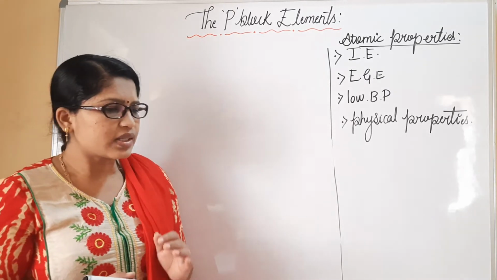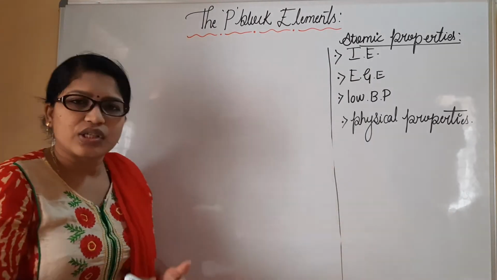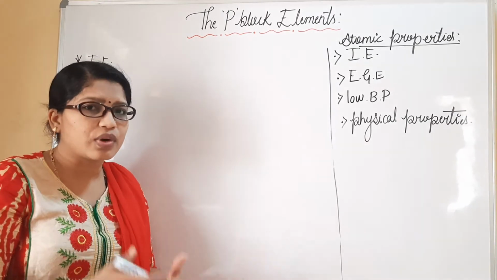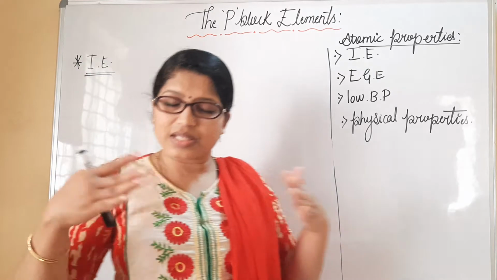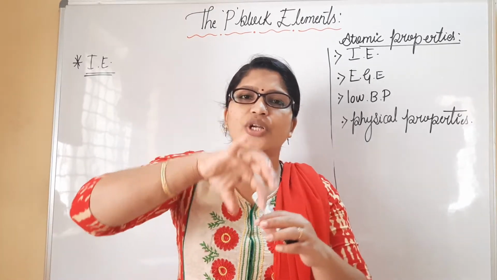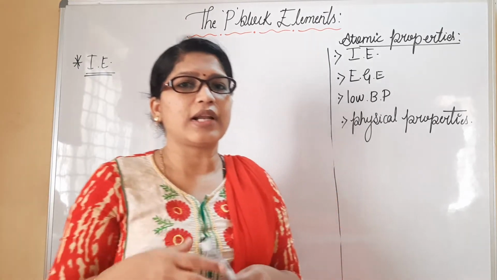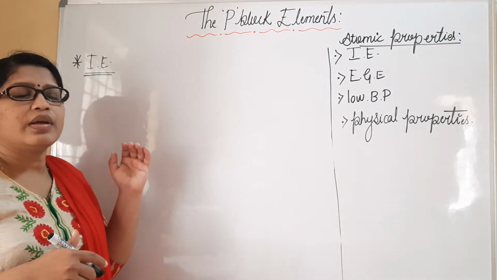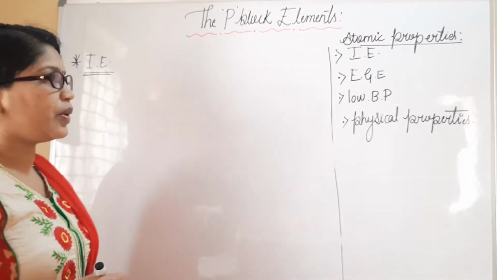When you consider group 18 elements, as I told you, down the group size is going to increase, and the distance from the nucleus to the electron also increases. When the distance is very high, we provide very little energy to take away the outermost electron. So definitely the ionization enthalpy value is going to decrease down the group, and it increases across the period.